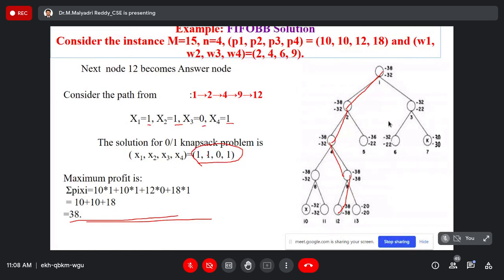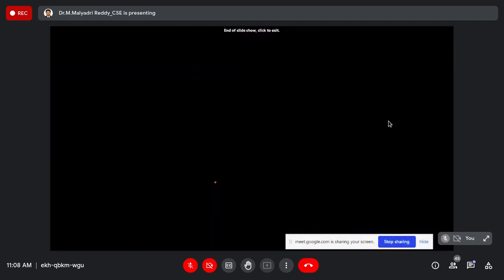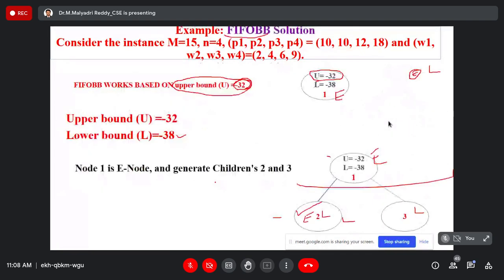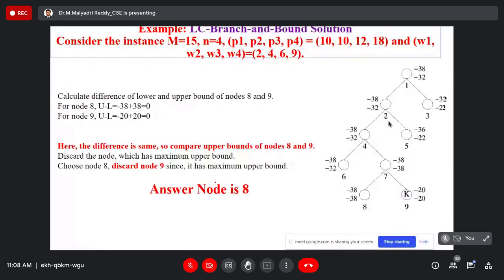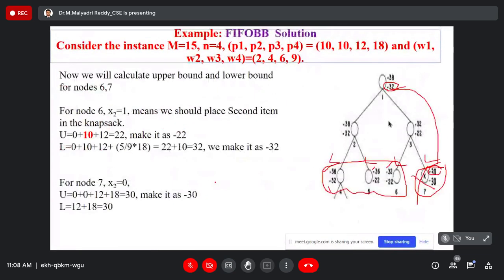Any doubts? No sir, now it is clear. Anybody have doubts? Only one more problem is there in your 5th unit first part, that is the traveling salesperson problem. Already covered in dynamic programming. The same problem I will explain with a different method.